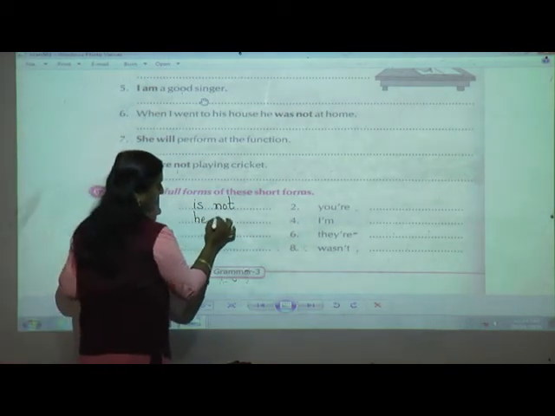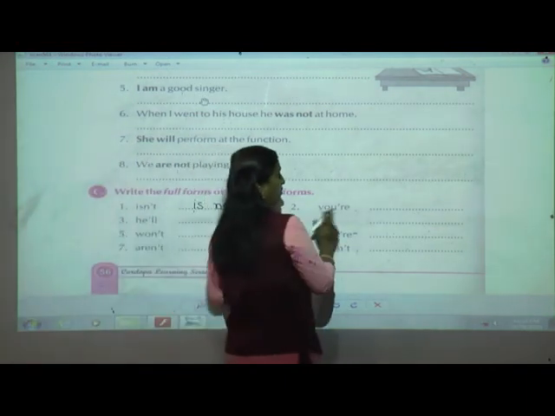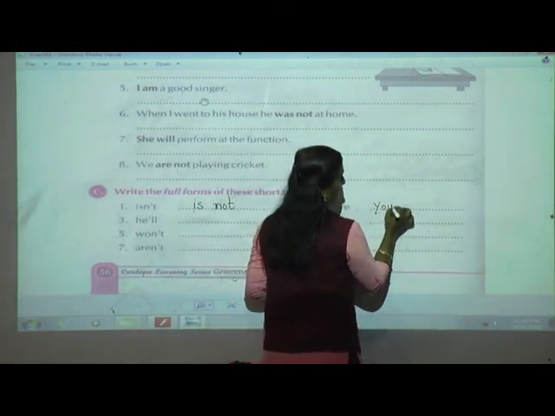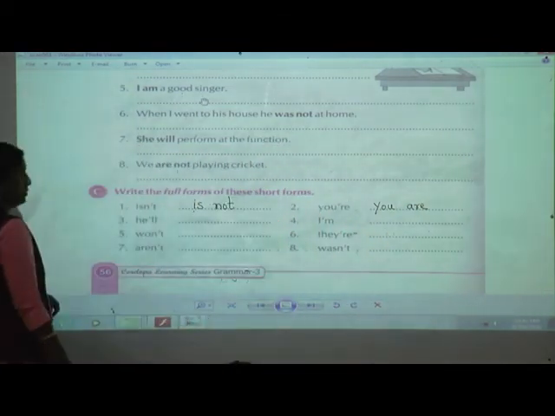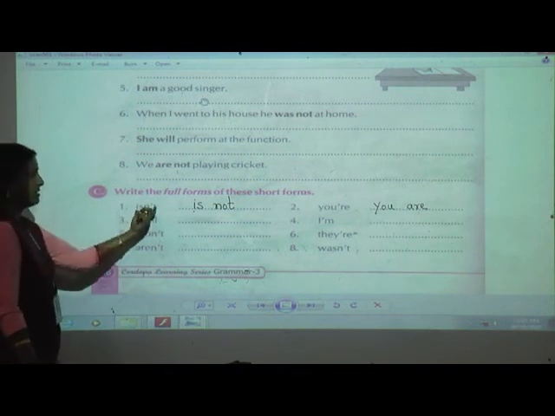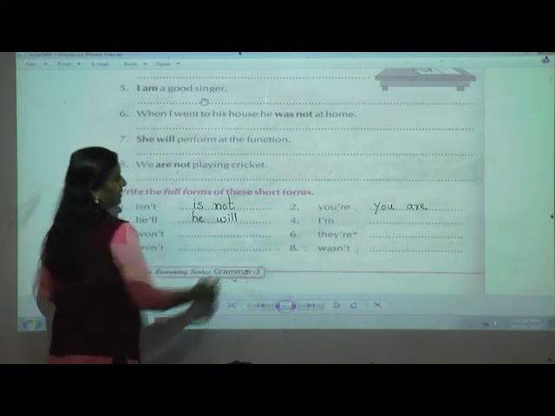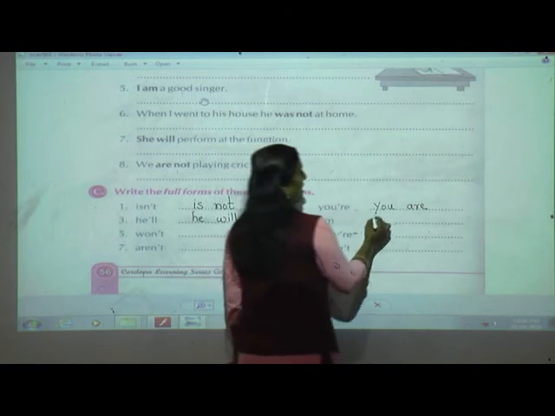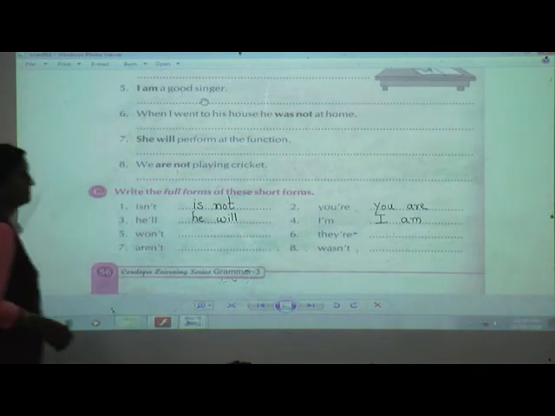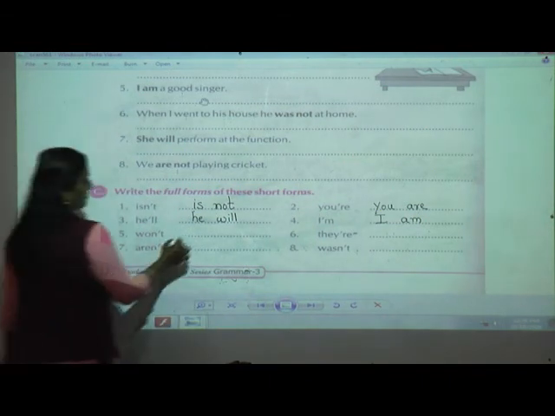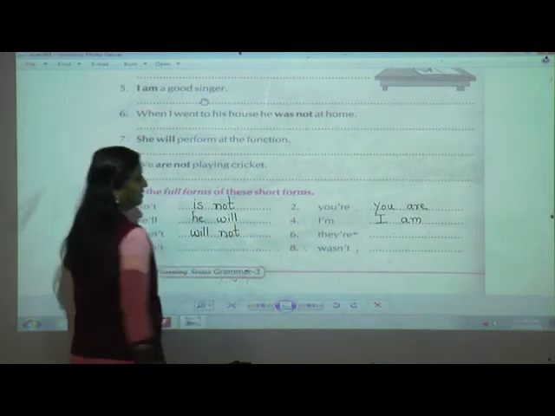He will. Sorry, after the first we move on to the second. You are. You are. These are 2 words, so there will be a space between 2 words. When we are making a short form, it becomes 1 word. He will. He will. I apostrophe m shows I am. Won't: will, space and then not.